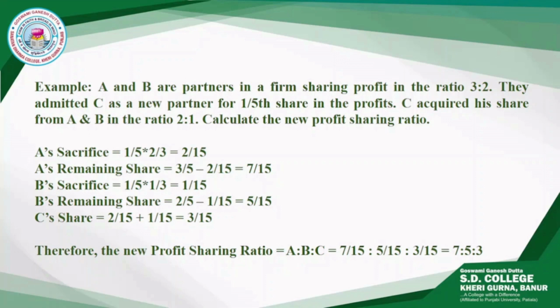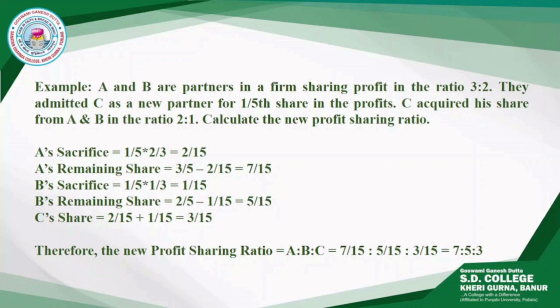Now, A and B sacrifice in a particular ratio given in the question, that is 2:1. A sacrifices 2/3 of 1/5, that is 2/15, and A's remaining share is calculated by deducting 2/15 from A's old share. If we deduct 2/15 from 3/5, it comes out to be 7/15.